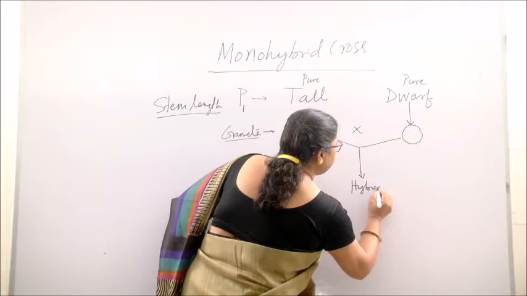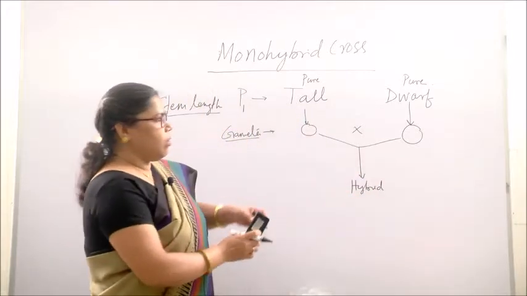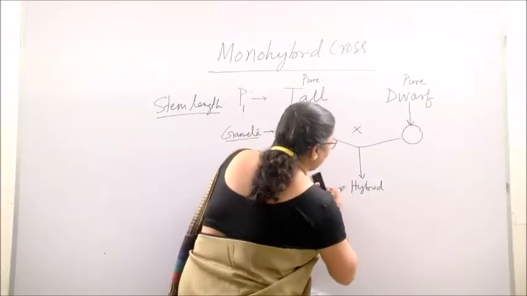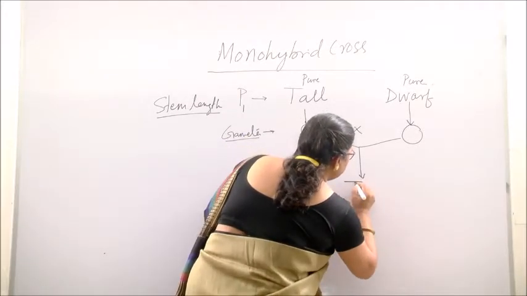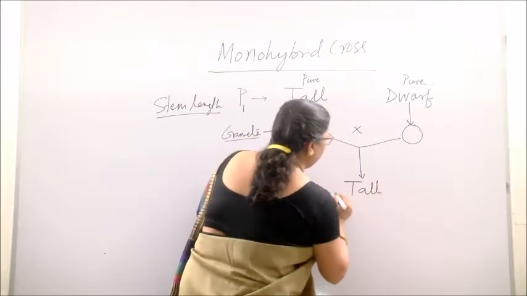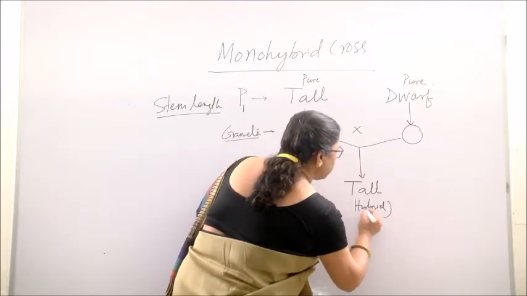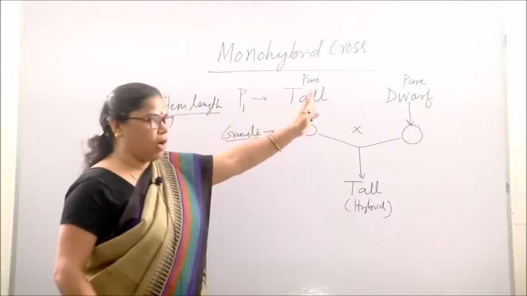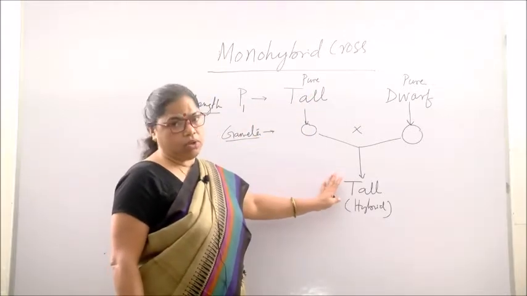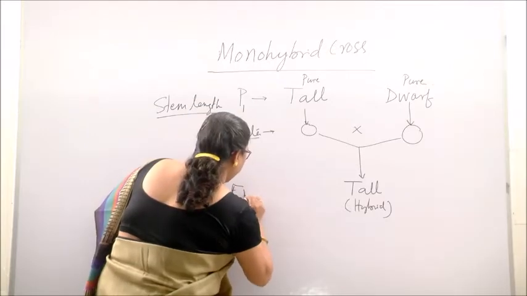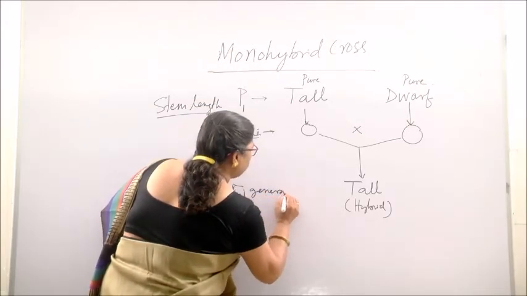What is the outward expression of this hybrid? It becomes tall. Mendel observed that the hybrid produced between tall and dwarf is also tall. So this hybrid represents the F1 generation.